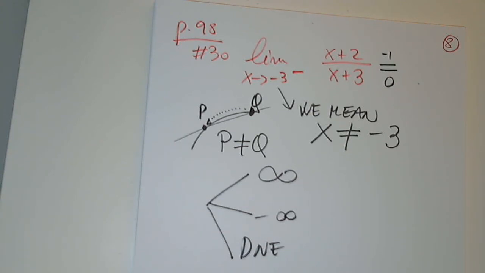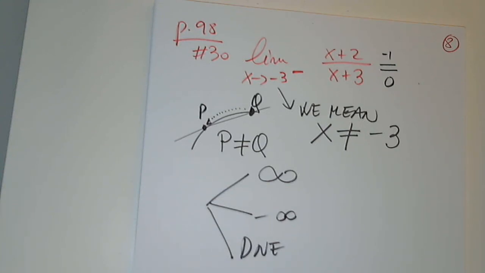It will definitely have a vertical asymptote. And I am asked to find the limit as x approaches -3 with numbers smaller than -3. So when I plug in a number less than -3, close to -3, say -3.1. Is -3.1 a number from the left-hand side of -3? Yes. Please plug it in and tell me what will be the sign of the denominator. I'm only interested in the sign of the denominator.